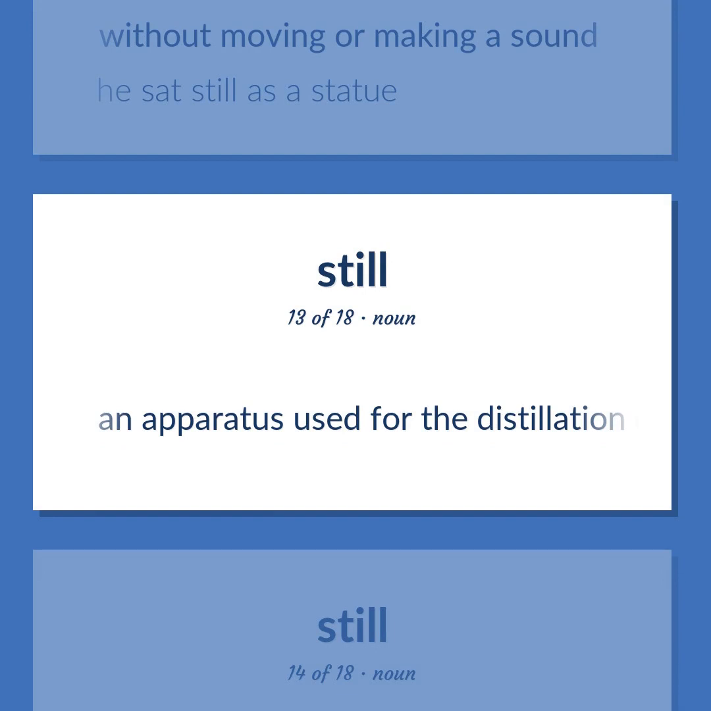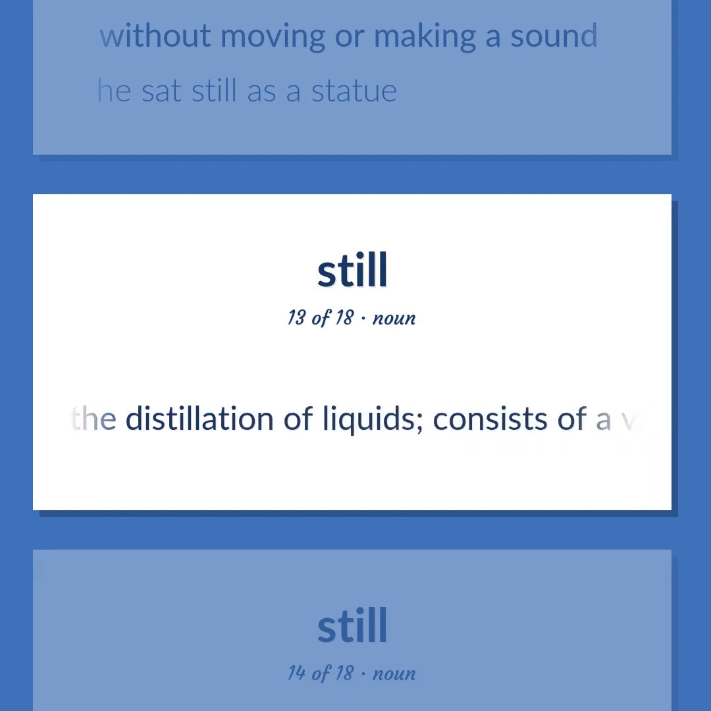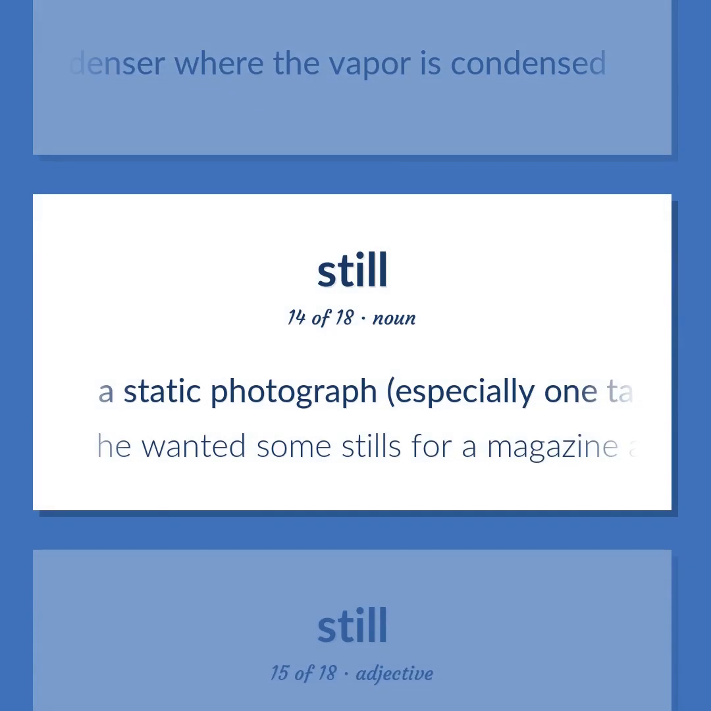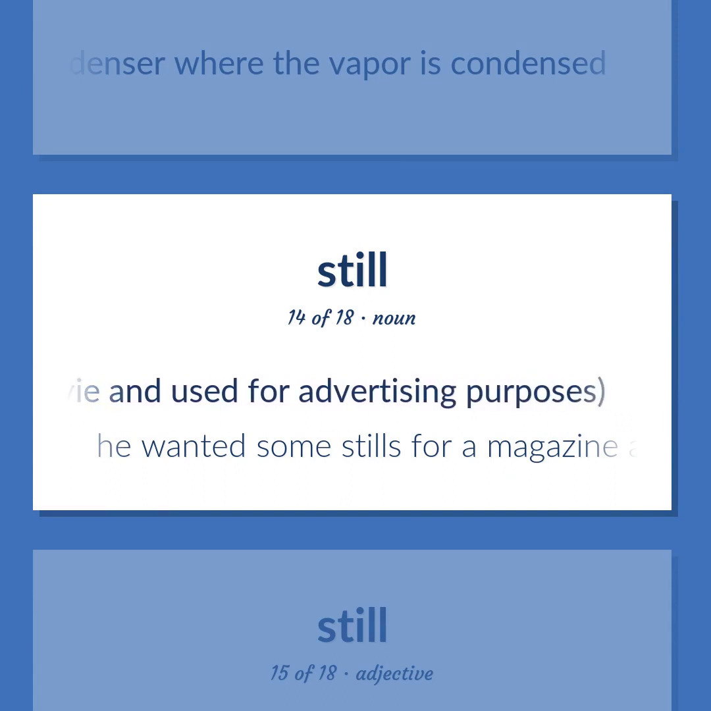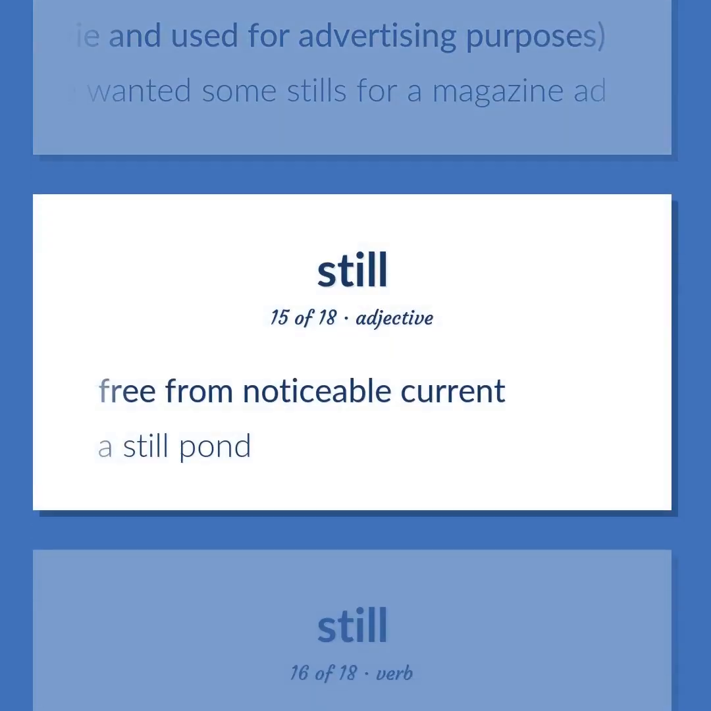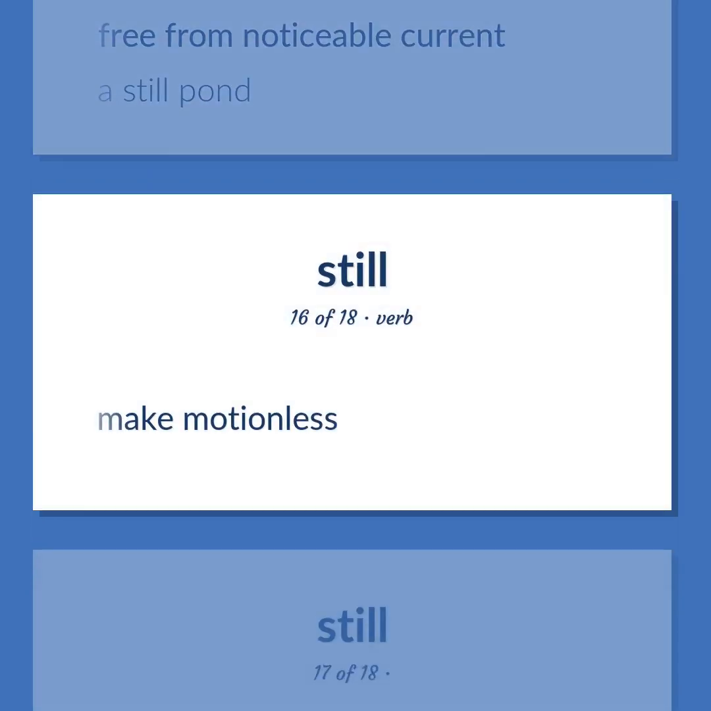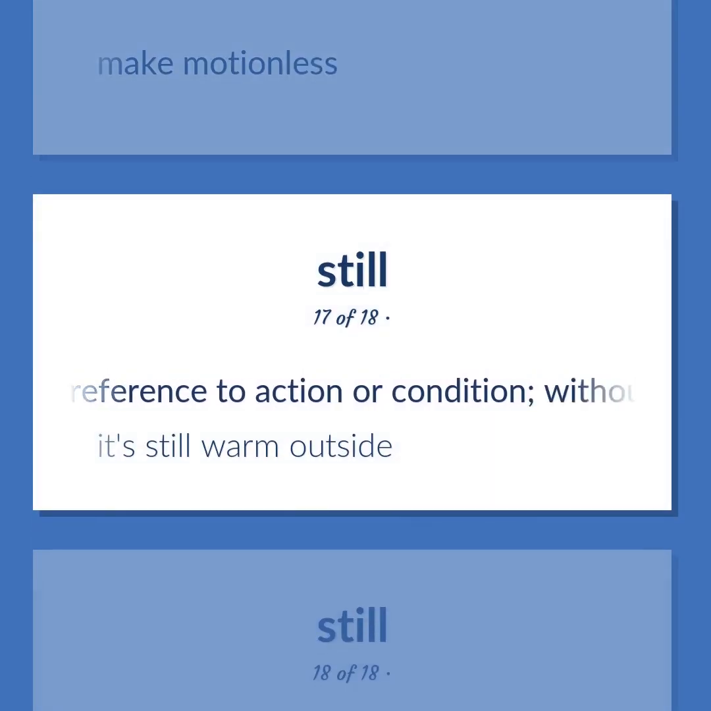An apparatus used for the distillation of liquids, consists of a vessel in which a substance is vaporized by heat and a condenser where the vapor is condensed. A static photograph, especially one taken from a movie and used for advertising purposes. He wanted some stills for a magazine ad. Free from noticeable current. A still pond. Make motionless. With reference to action or condition, without change, interruption, or cessation. It's still warm outside.